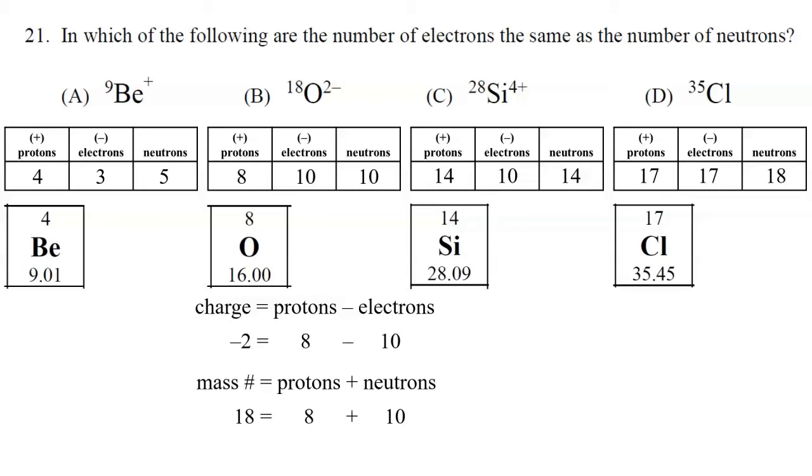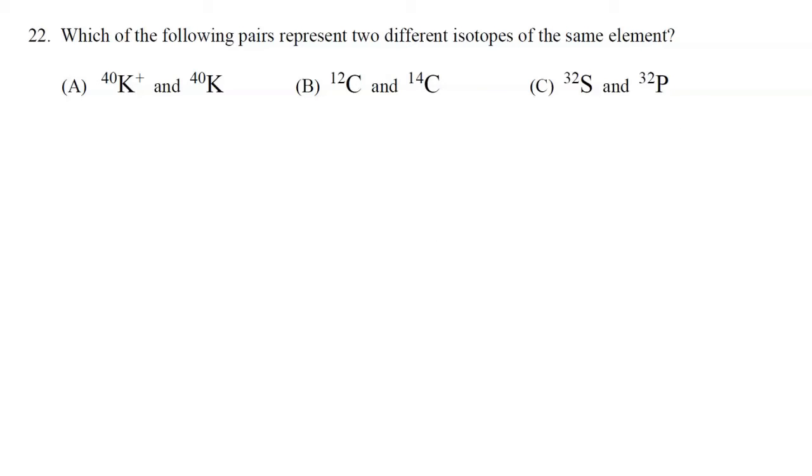So looking at the 4 choices, in which of the following are the number of electrons the same as the number of neutrons? The correct answer is choice B. All right, let's take a look at number 22.